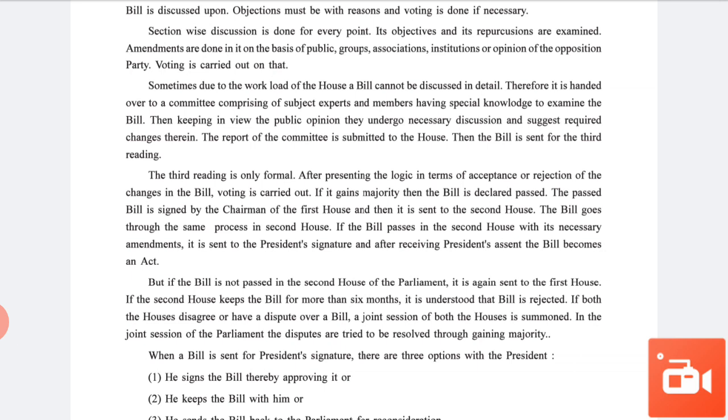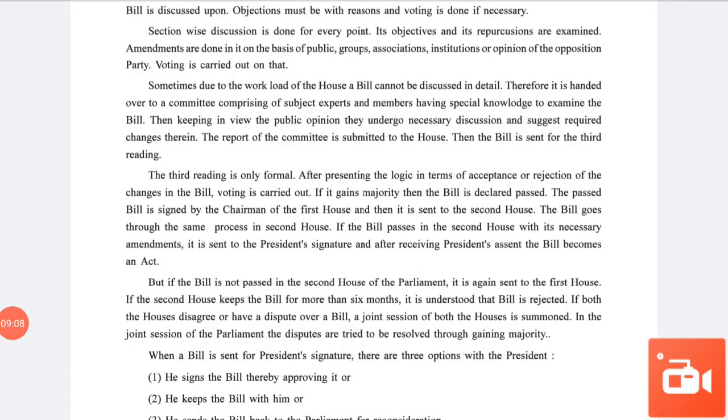Objective and repercussions are examined. Then amendments, that means changes, are made on the basis of the opinion of the public, groups, associations, institutions or the opposition party. Voting is carried out on that. Please underline: basis of public, group, association, institution or opinion of the opposition party.